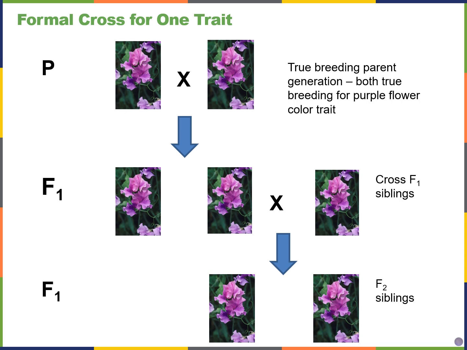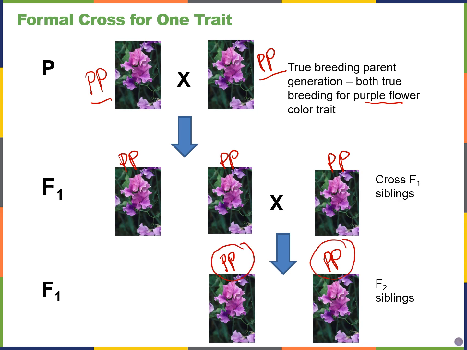Here's an example of a true breeding parent where both of them are true breeding for purple flower color. So parent 1 has big P. They're purple. The second parent is also big P. And they can only generate purple flower offspring. So there will be no variation in the genes for these offspring. They're all going to be true breeding. Large P the whole time.